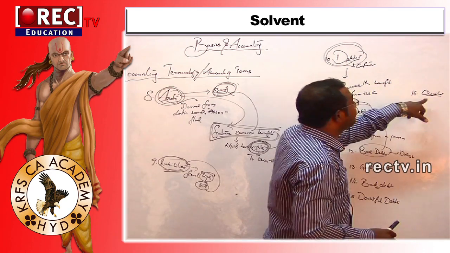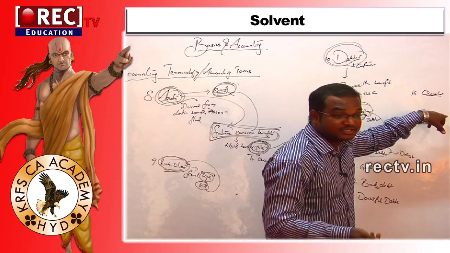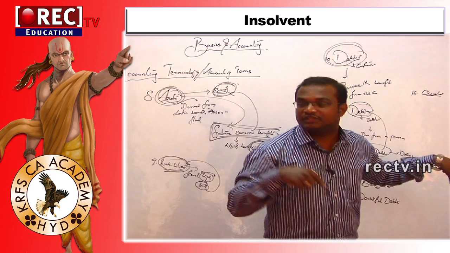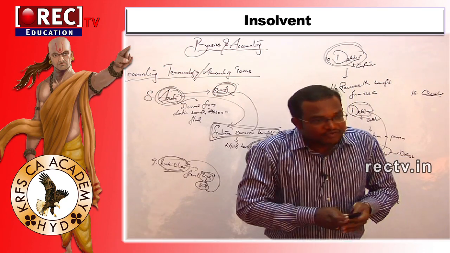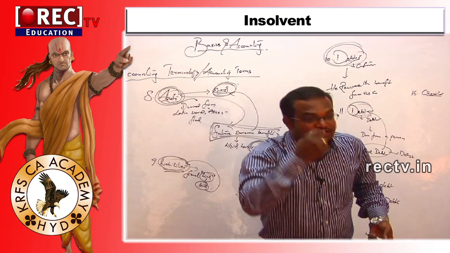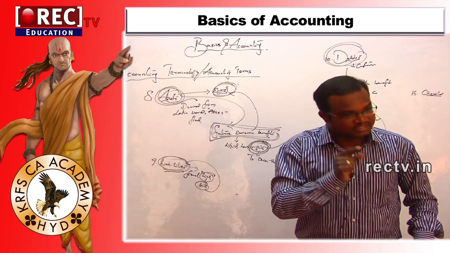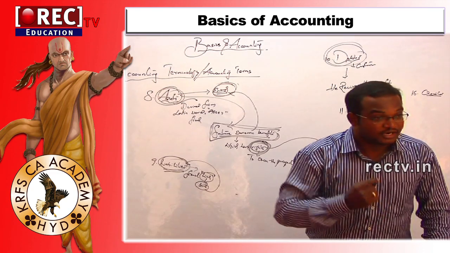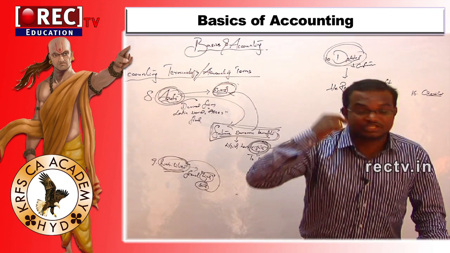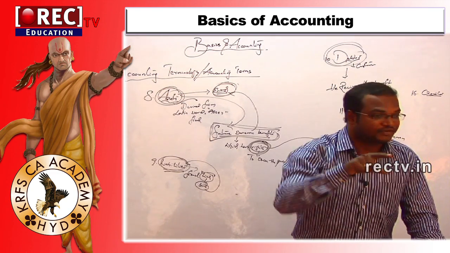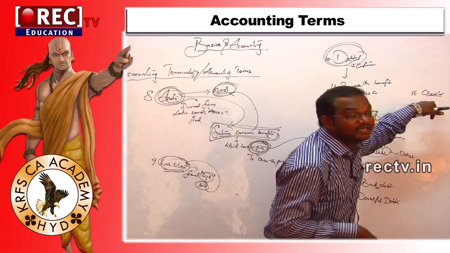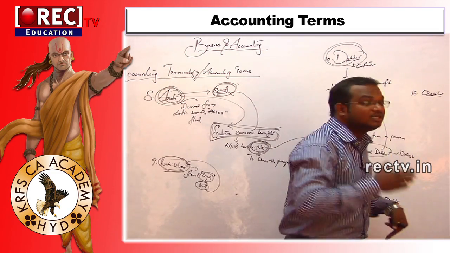That means the business received the benefit from the person. When a company or a business receives a benefit from a person, it needs to pay the amount or not? That is nothing but what, sir? Creditor. Needing to pay the amount to such a person for receiving the benefit is nothing but a creditor. You can even call him a supplier.